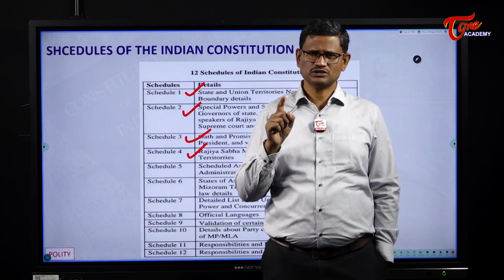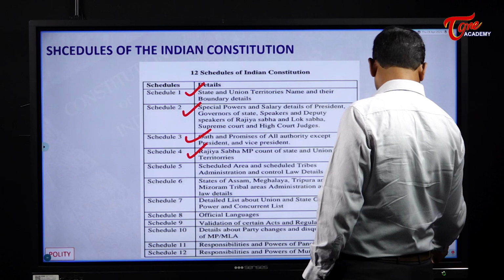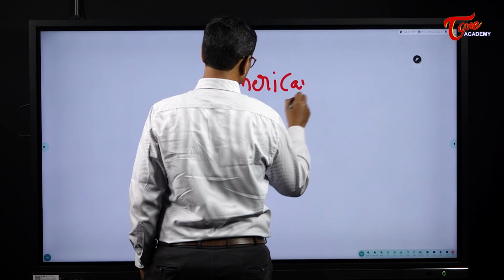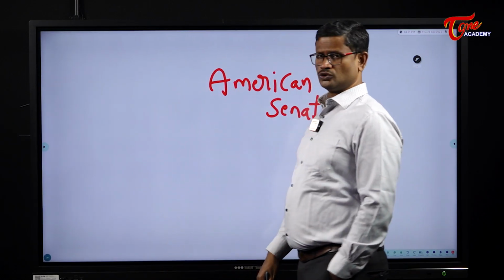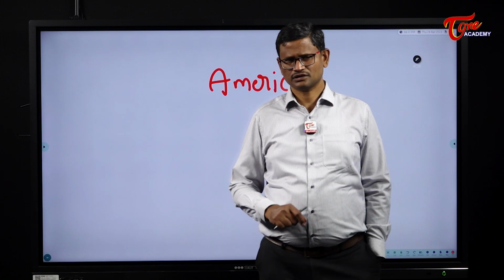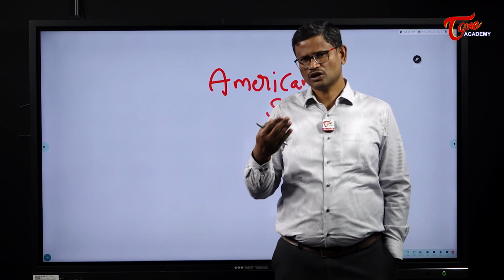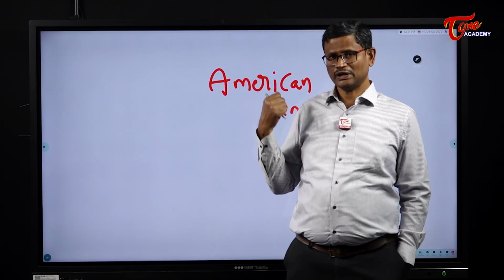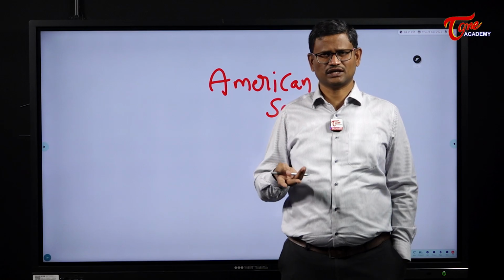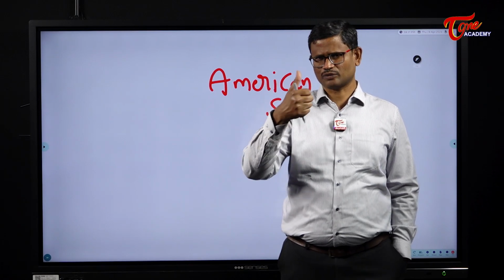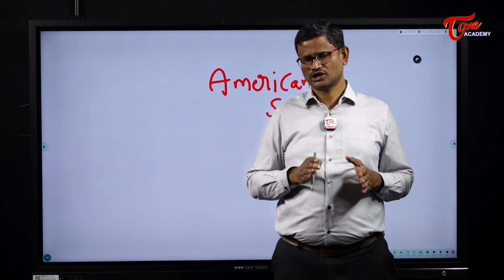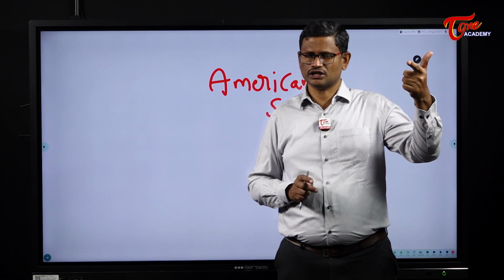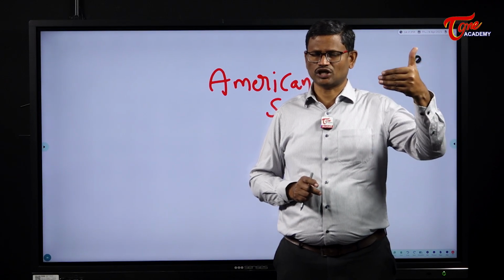But in America, the upper house is known by the name American Senate. The American Parliament is called American Congress, the upper house is called American Senate, the lower house is called House of Representatives. In the American Senate, all the states are equally represented. There are 50 states in the United States of America, and irrespective of size or population, all the states have equal representation in the upper house.